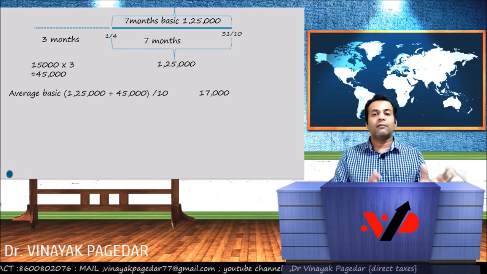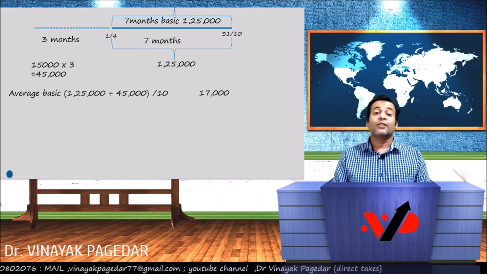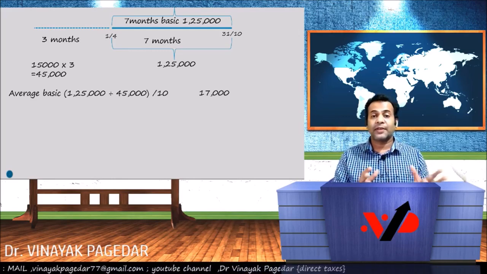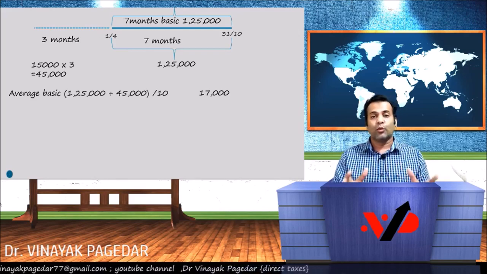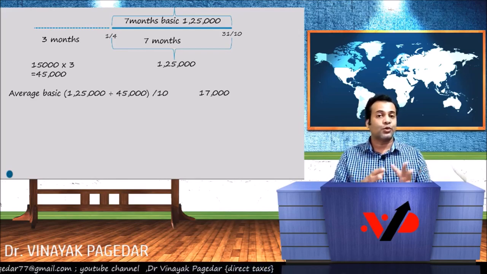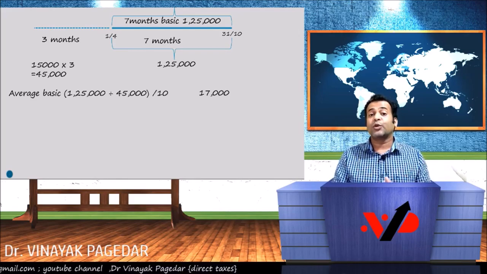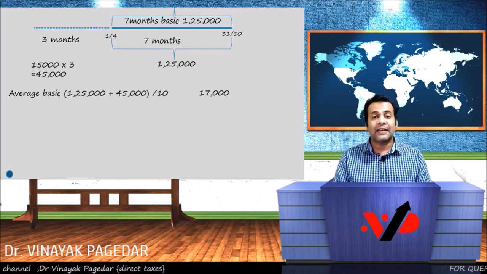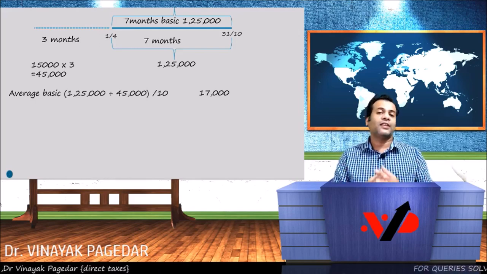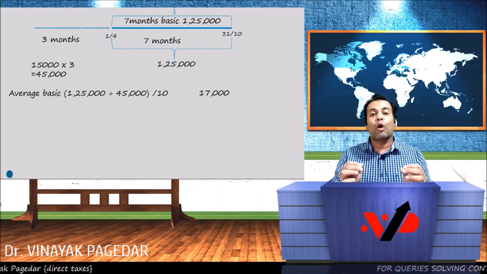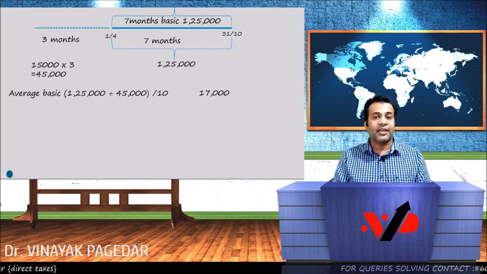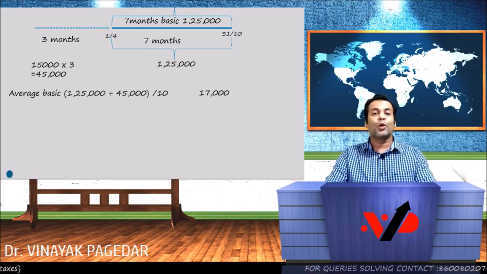So you went 10 months back, you included the month of retirement in the preceding 10 months, you worked out the average basic, it comes to 17,000. Now, most students make the mistake here because they pick this itself as the average salary. My friends, this is not the average salary. This is just a component of the average salary. It still has two more components.